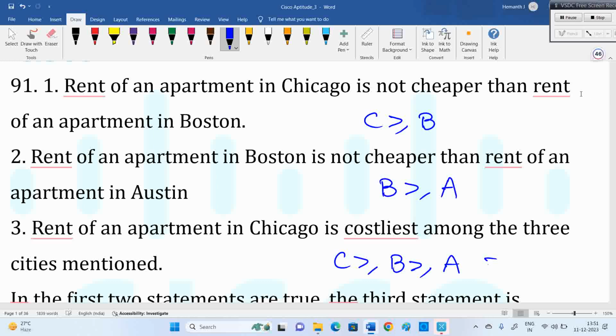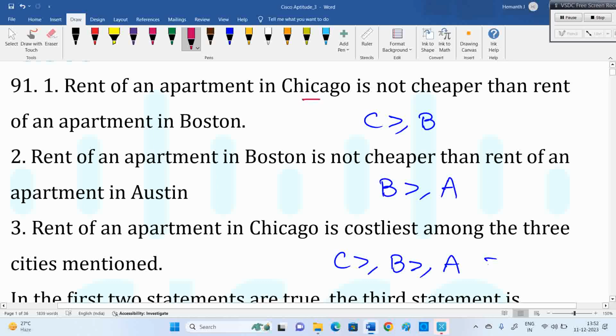Some people may miss this, so we need to read the statement carefully. They said not cheaper than, which means not less than. Equal is also possible, and that is what is missing here. So we cannot conclude that Chicago is costlier than all the other cities.